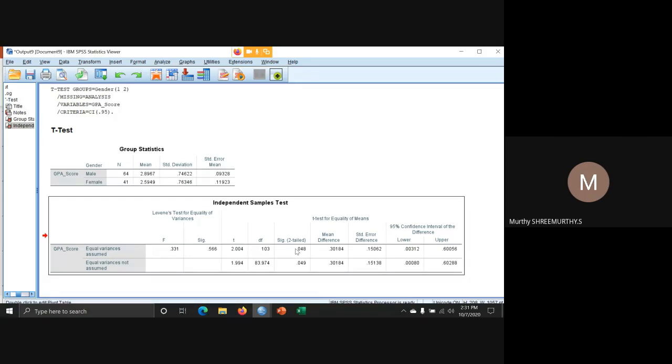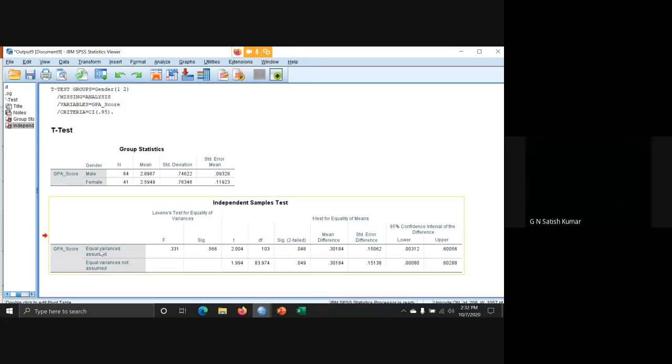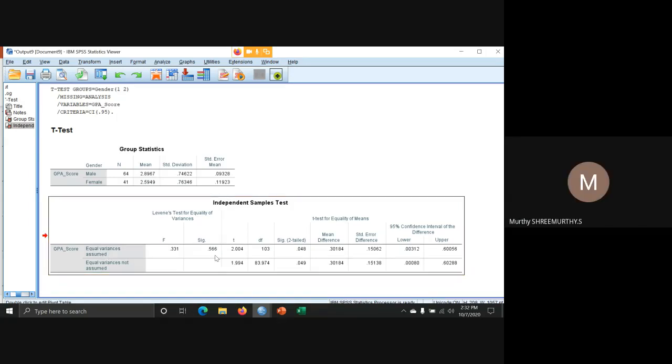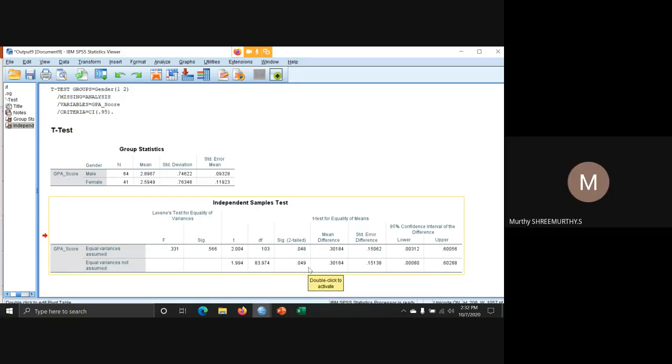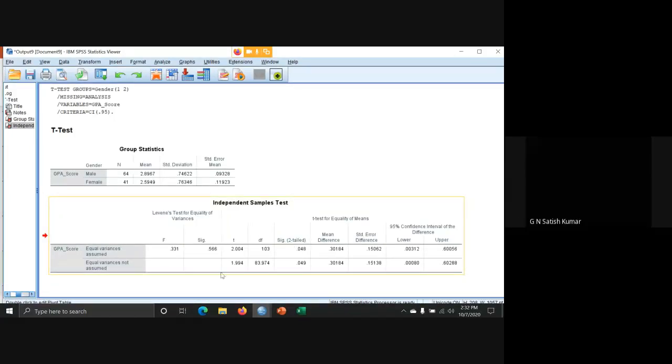How do we fix ourselves, how do we confirm that the independent sample test is stable? You must check this equal variance assumed. If this is less than 0.05, equal variance is not assumed, so you must see the equal variance not assumed row. Yes, that is the logic. It means the male students' and female students' variance is not equal. Okay, sir. That's why we go for the significant value of the second row.